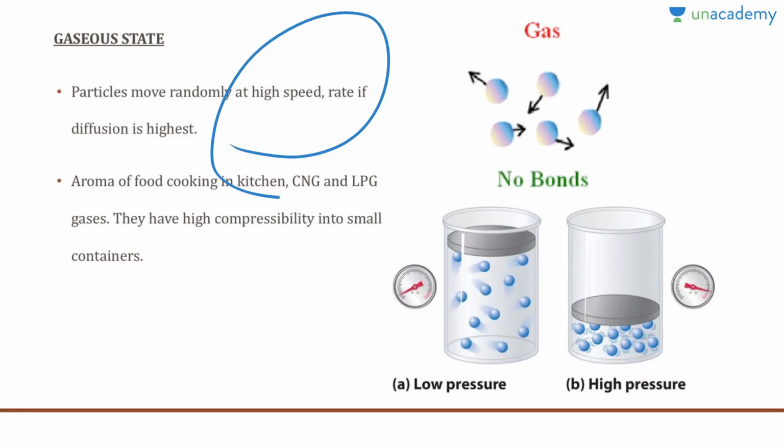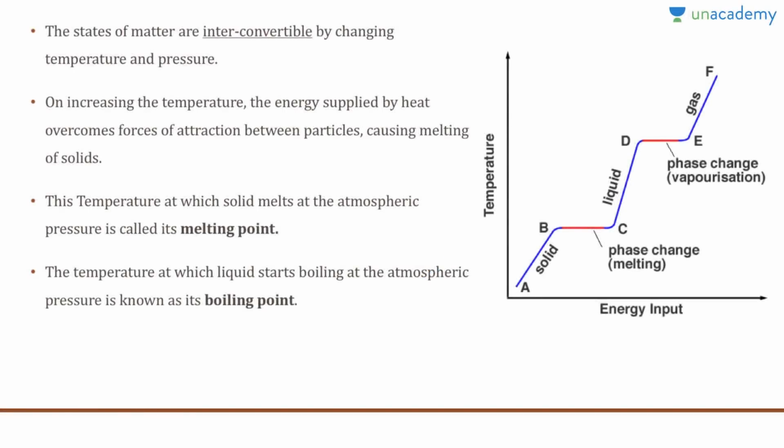For example, if you're sitting in some other room and something is cooking in your kitchen, you can sense the aroma, and that is because of diffusion. CNG and LPG are examples of how gases can be compressed into small containers, because they have very high compressibility. So these are some properties of matter.